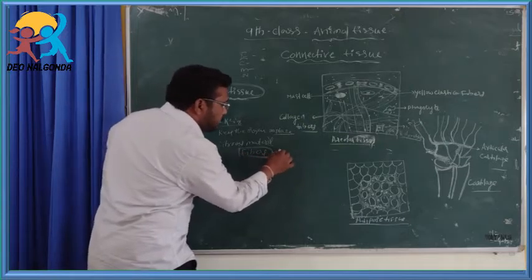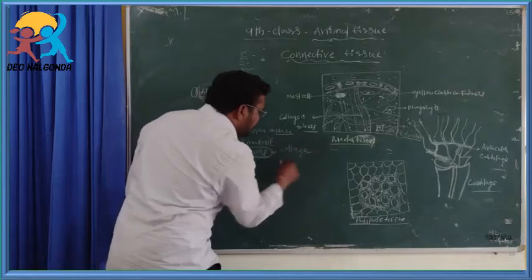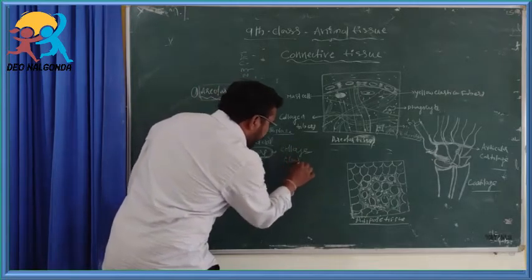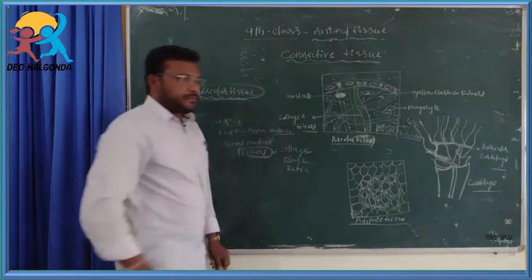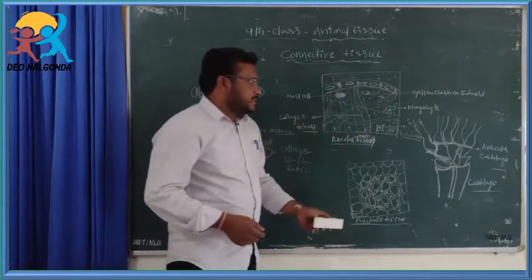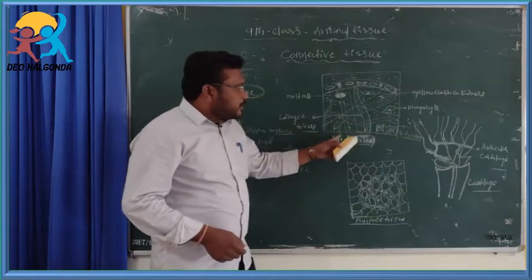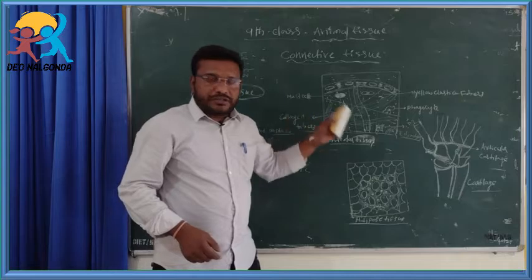The fibers are mostly three types. They are collagen fibers, elastic fibers and reticular fibers. These fibers are formed in bundles. Elastic fibers and some collagen fibers are present in the areolar tissue.